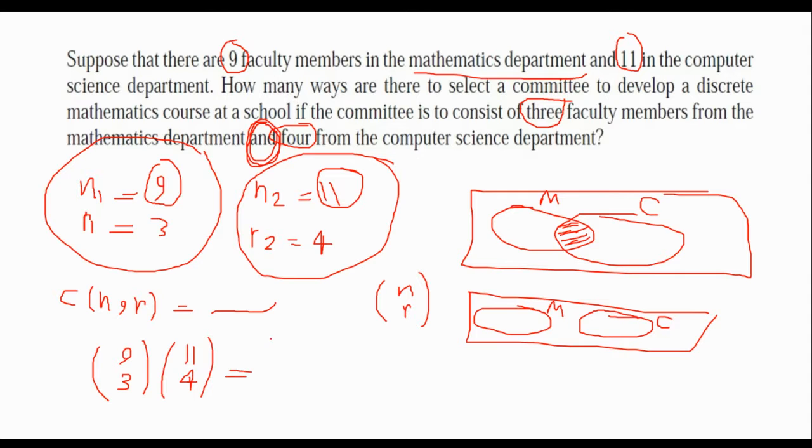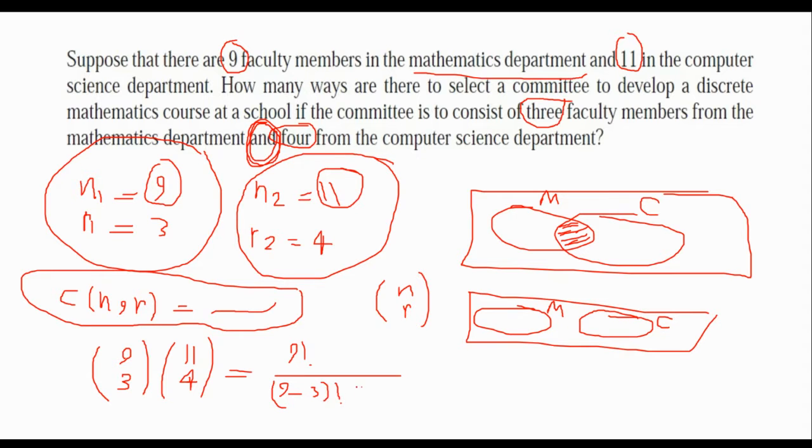Okay, so in order to write the final answer, you should know about the formula related to combination, which you show here. So now assign the value. It means that 9 factorial over (9 minus 3) factorial, 3 factorial inside the parentheses, multiply by 11 factorial over (11 minus 4) factorial, and 4 factorial, and find the final answer.